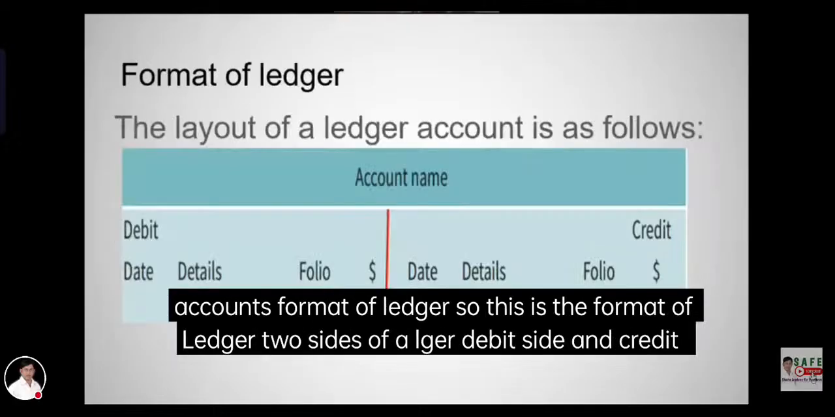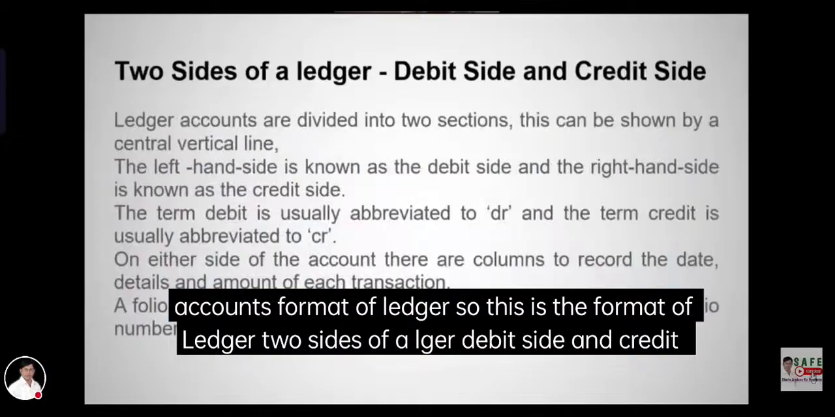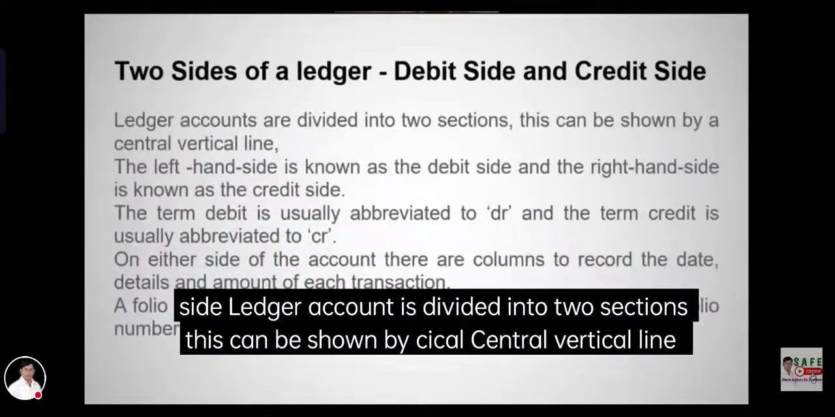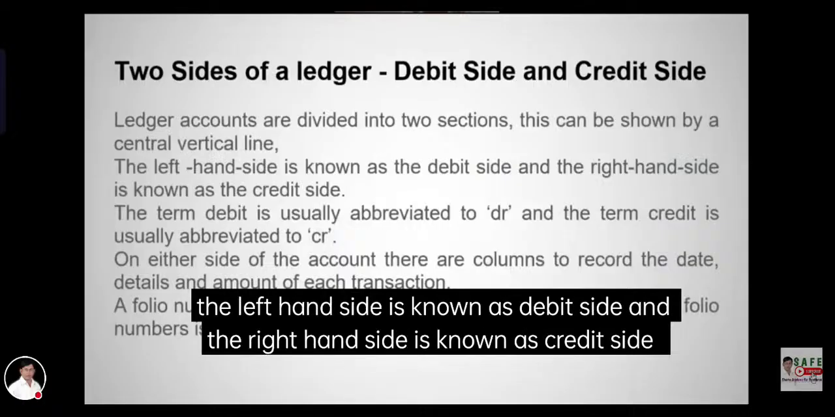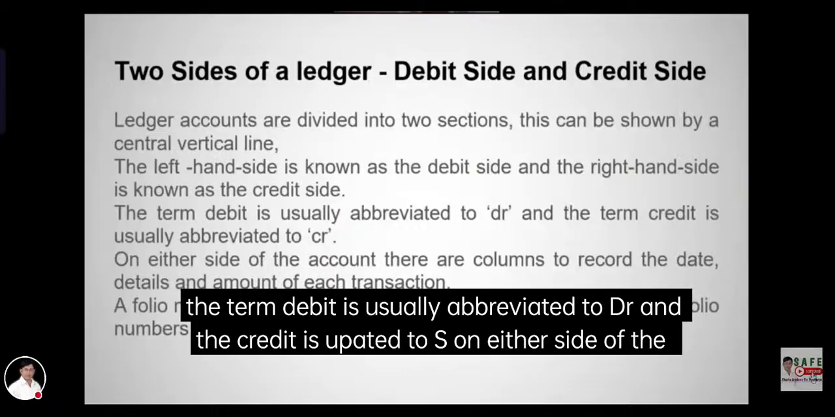Format of ledger. This is the format of ledger. Two sides of a ledger, debit side and credit side. A ledger account is divided into two sections by a central vertical line. The left hand side is known as the debit side and the right hand side is known as the credit side. The term debit is usually abbreviated to DR and credit is abbreviated to CR.